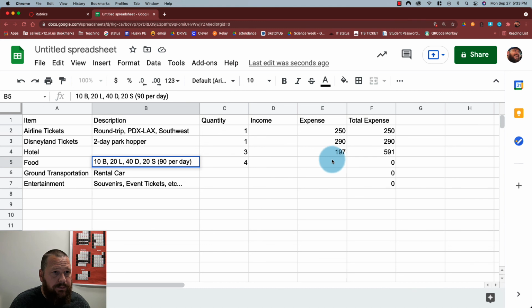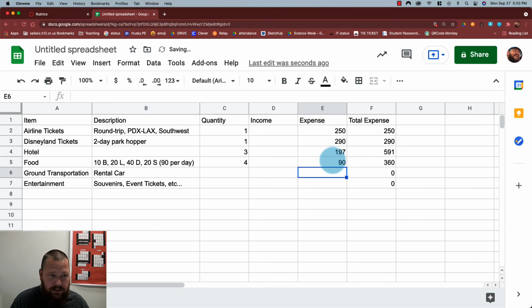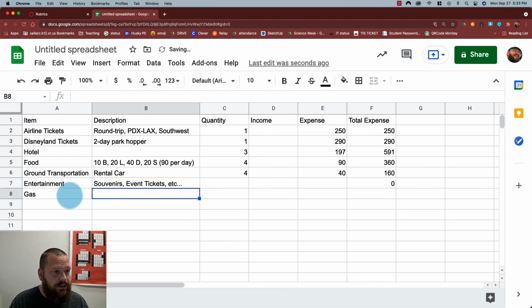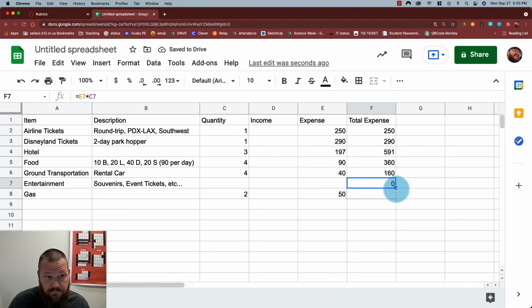Okay, I'm going to put that expense over here, 90. So that means for 4 days at those numbers, I'm going to spend $360. All right, same thing for a rental car. I need 4 days, and I think I can get a cheap rental car for $40 a day. We're also going to need gas for that rental car. I bet we're going to have to fill up at least twice, and I bet it'll be $50 each time we fill up. You also have to return the rental car full, so we'll have to do that.